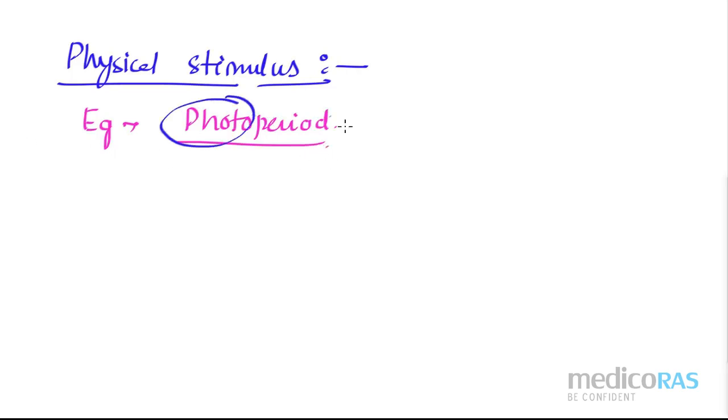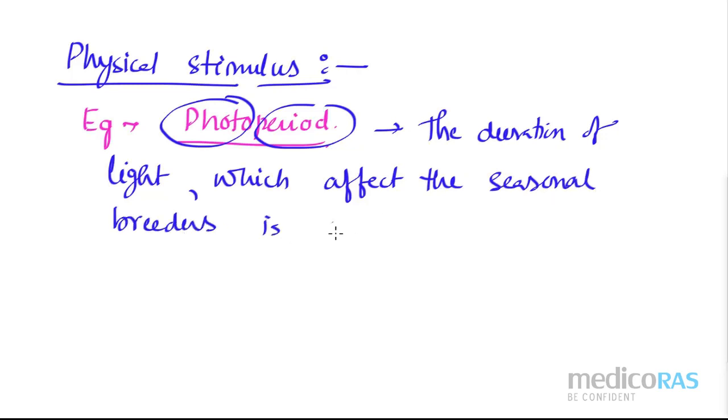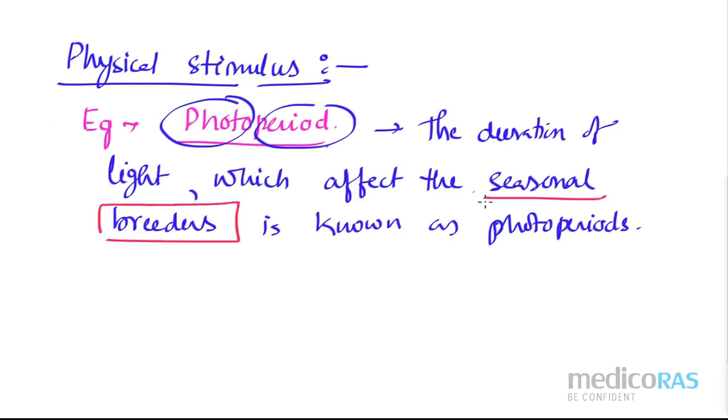Okay, so please write down photoperiod. The duration of light which affects the seasonal breeders is known as photoperiod. Now, seasonal breeders means what? Seasonal breeders means these organisms may be animals, or these organisms may be plants as well, right? Let me give you the example.